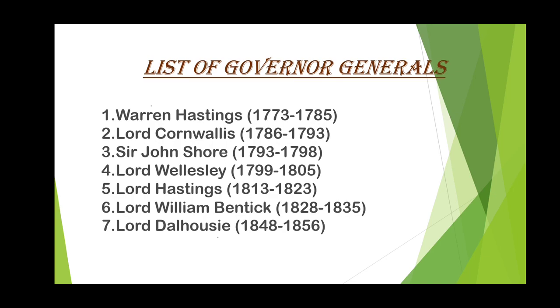Warren Hastings was Governor General. Then came somebody else, and according to your book now it is Lord William Bentinck. That is, he came in 1828 and he was till 1835. Then came Lord Dalhousie in 1848 and he was till 1856. So these are the list of Governor Generals according to your text.